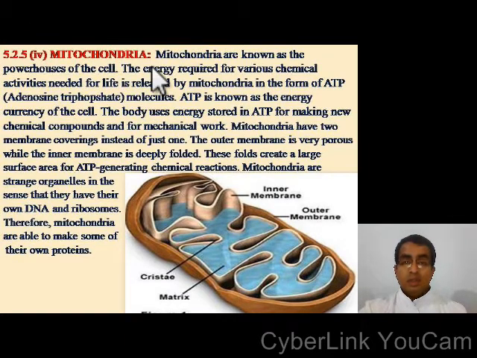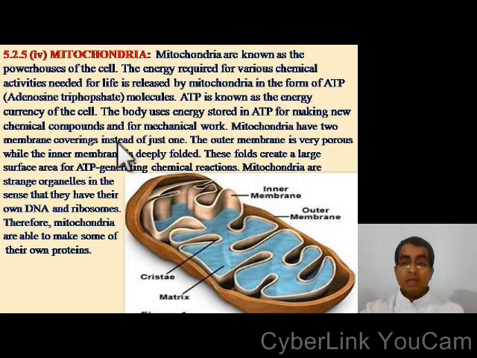Next one is mitochondria. Mitochondria are known as the powerhouse of the cell. The energy required for various chemical activities needed for life is released by mitochondria in the form of ATP, adenosine triphosphate molecule. ATP is known as the energy currency of the cell. The body uses energy stored in ATP for making new chemical compounds and for mechanical work.